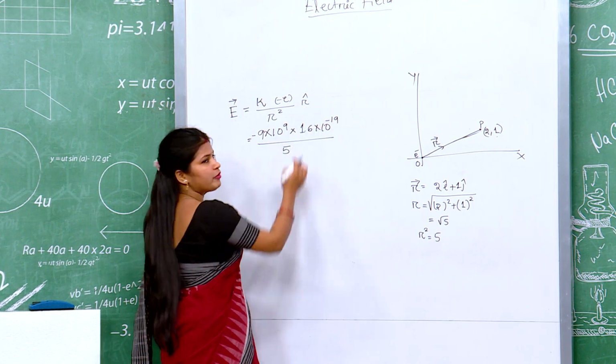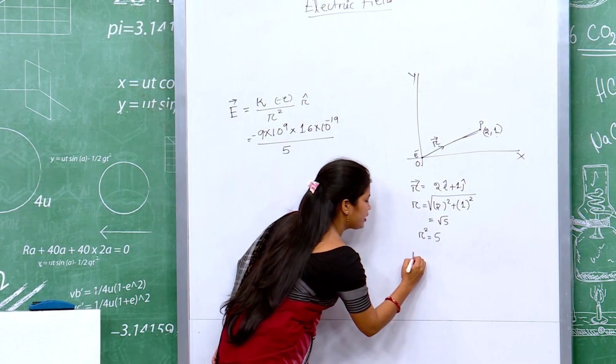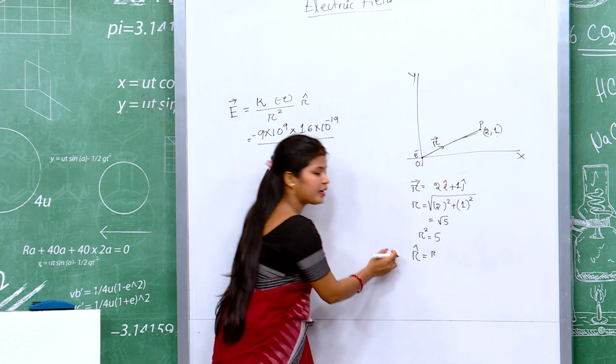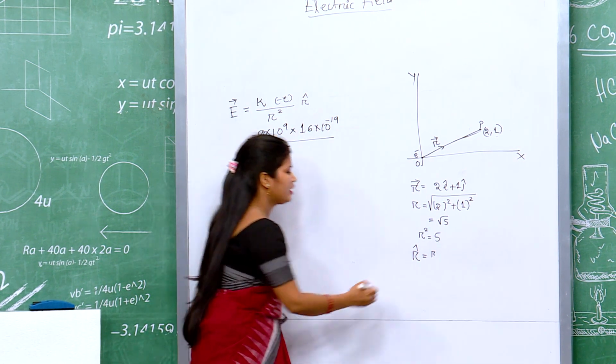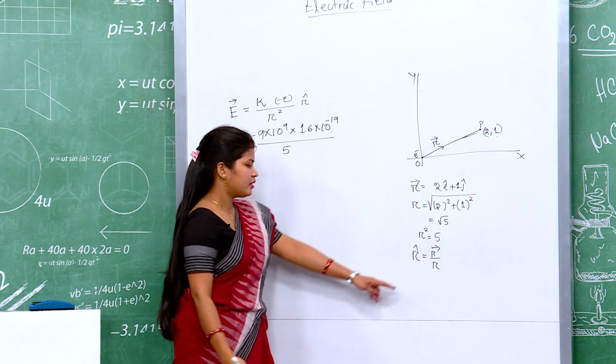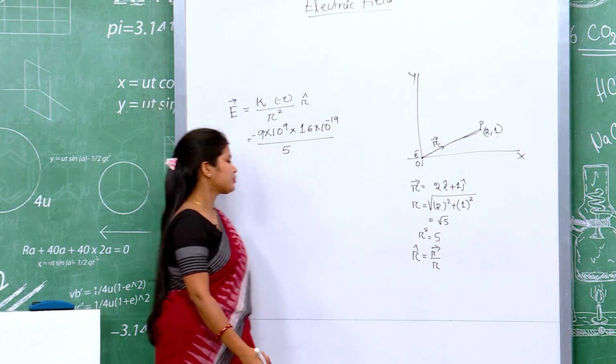and here the R vector. We know R cap is the R vector upon R. This R means the R magnitude.